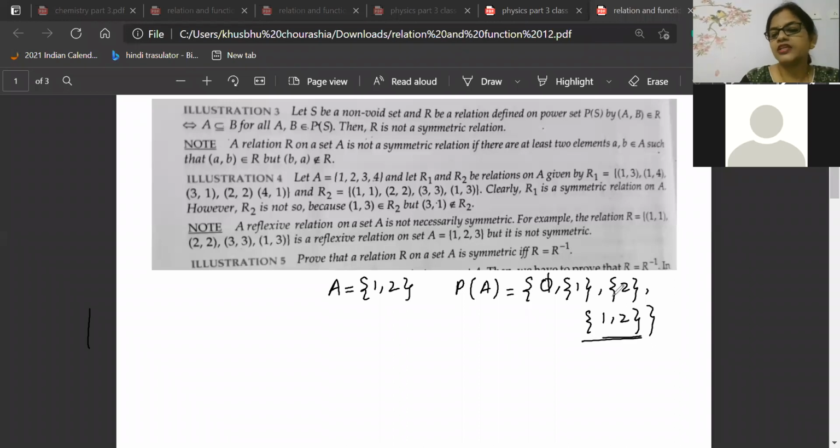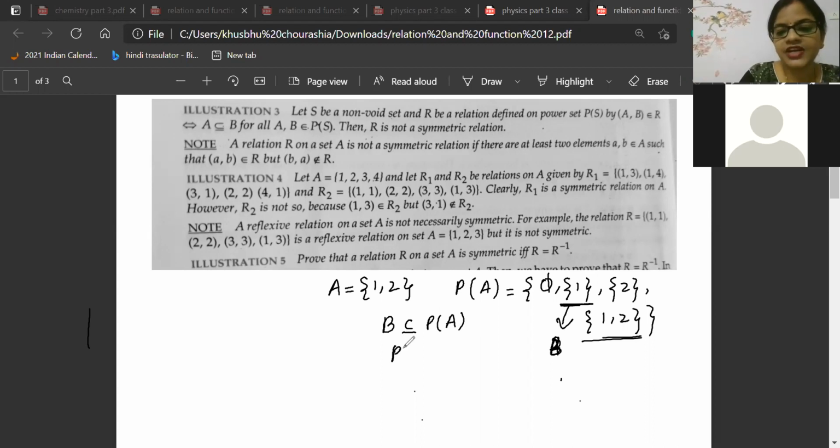If we take any subset from this power set, we will take it as B. B is a particular subset of the power set of A. Listen to me nicely. B is a particular set of the power set of A. Then definitely B is a subset of the power set of A.